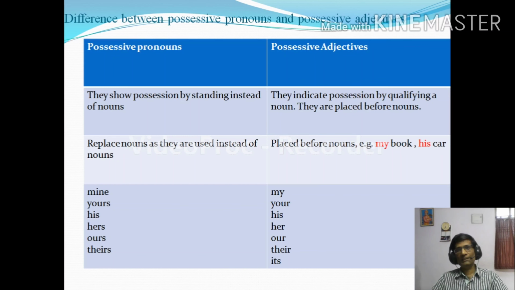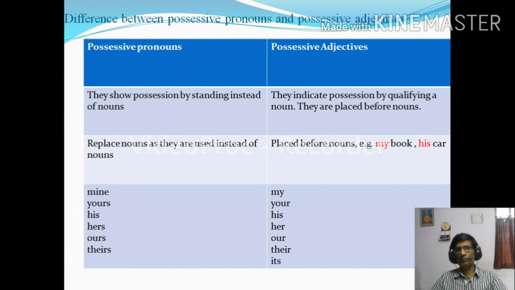You know what's an adjective? An adjective modifies a noun, so they are placed before nouns. If it is placed before a noun, it becomes a possessive adjective. Very simple. Possessive pronouns replace nouns, as they are used instead of nouns. Possessive adjectives are placed before nouns.